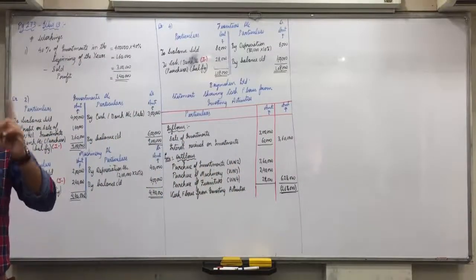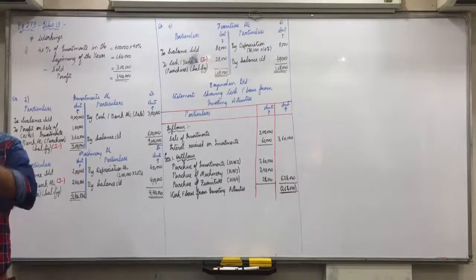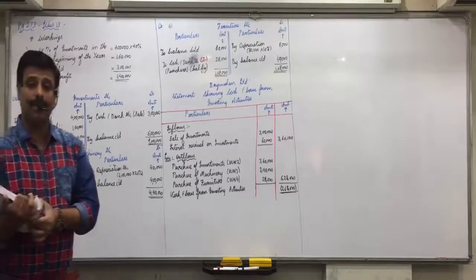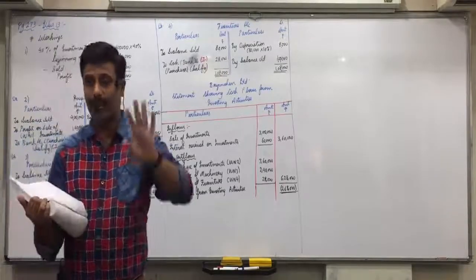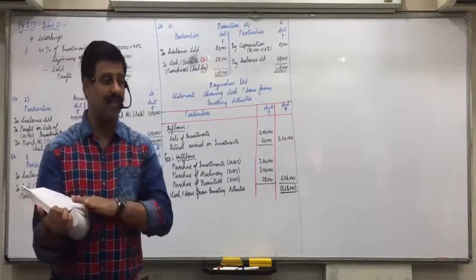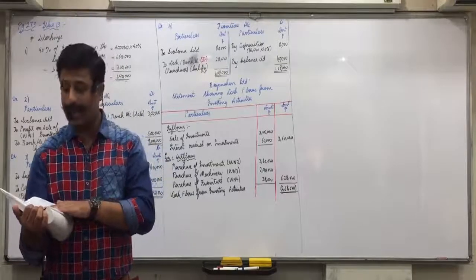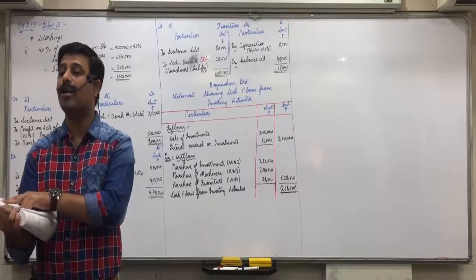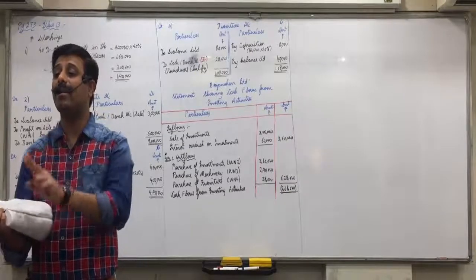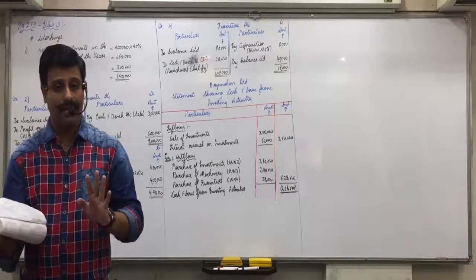What will be the effect of sale of patents? I plus, mark it as I plus. However, if that last sentence was not given, then you should take it as written off only. But because of that information, some of the patents were sold during the year. We understand that 60,000 is not written off, 60,000 is sale of patents. Did everyone understand this?